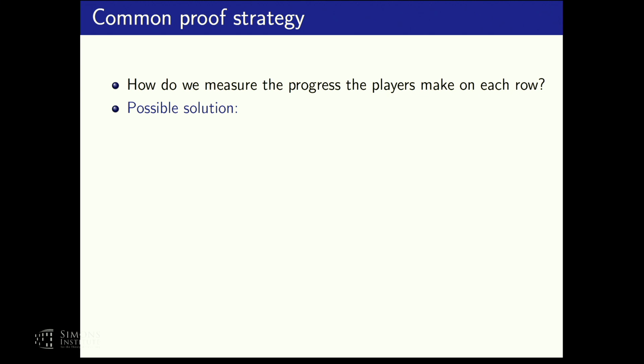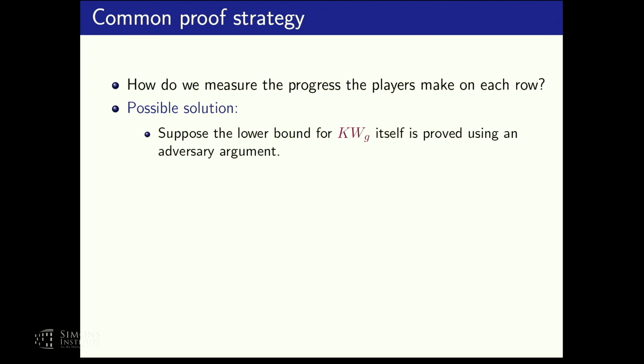Let's say that G satisfies some nice assumptions that will allow us to work with it. In particular, let's say that when we look at the KW relation of G on its own, now separately from the KW relation of the composed function, forget about the composed function for a moment, then this relation has a lower bound proof that is proved using an adversary argument. Again, a separate adversary argument from the adversary argument that we just discussed.